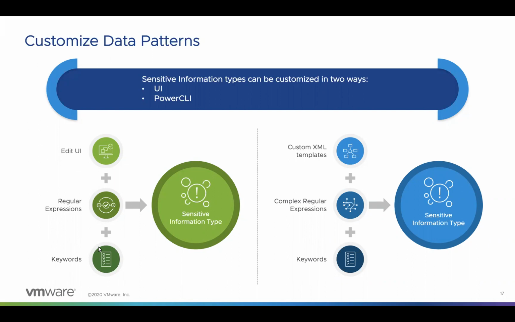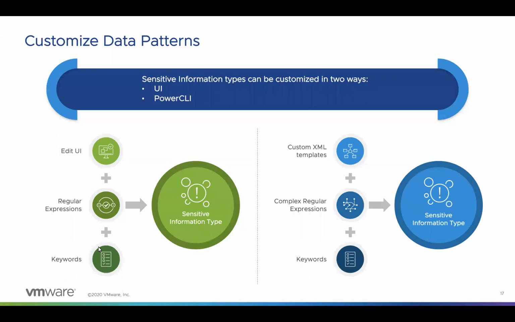Now, when should we choose whether to use the UI or to go via PowerShell scripts? These templates can be created in two ways, as we discussed. When there is a simple combination of regular expressions and keywords with basic and/or conditions, the UI can be used. In case of a new sensitive information type with complex conditions and exceptions, we can use the command line. We can create an XML template based on the use case requirement and define many keyword groups and regular expressions, and combine them with different operators like and, or, and not.